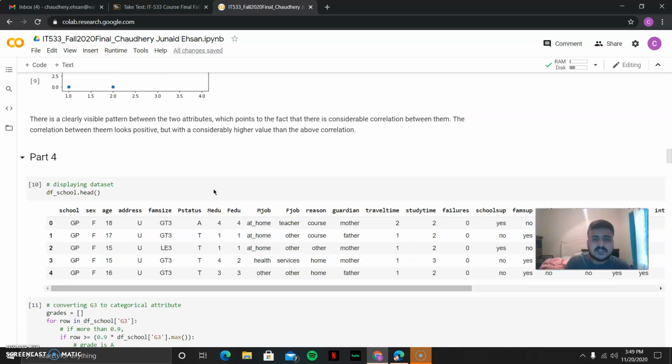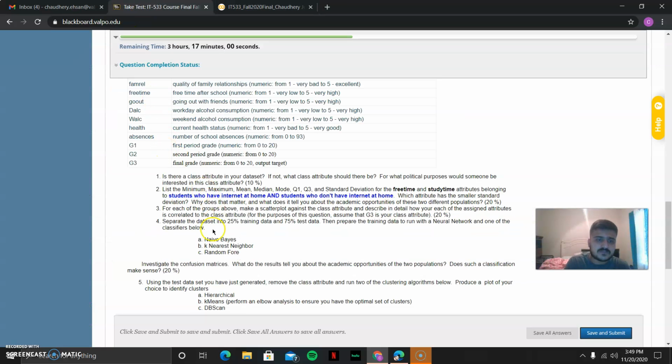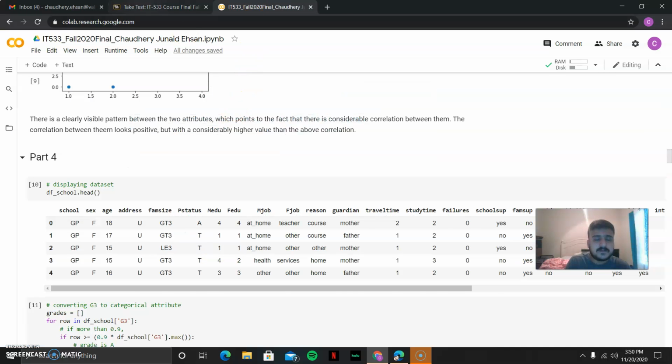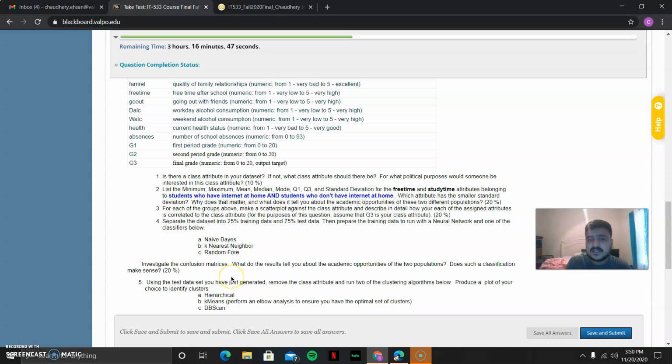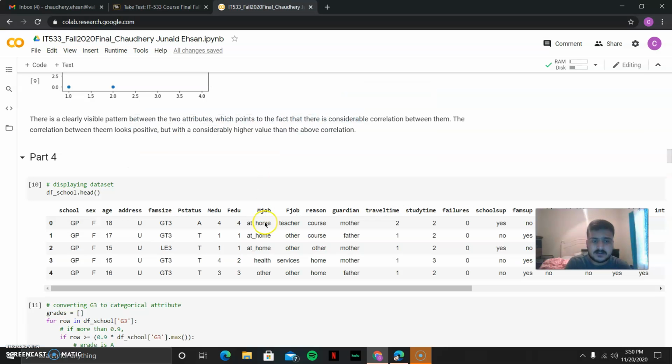Okay, then we're going to jump towards our part 4. Separate the dataset into 25% training data and 75% test data, then prepare the training data to run a neural network or one of the classifiers below. So here we go, and we investigate the confusion matrices. What do the results indicate about the population? Does the classification report make sense or not?